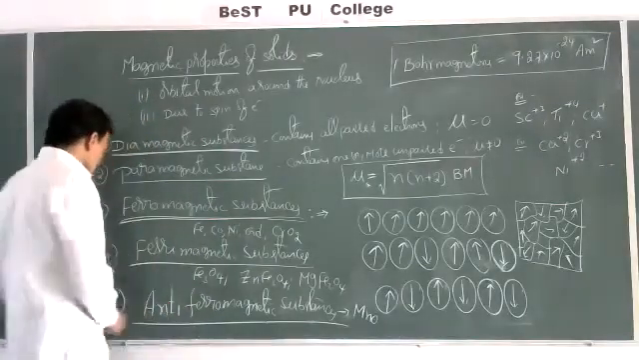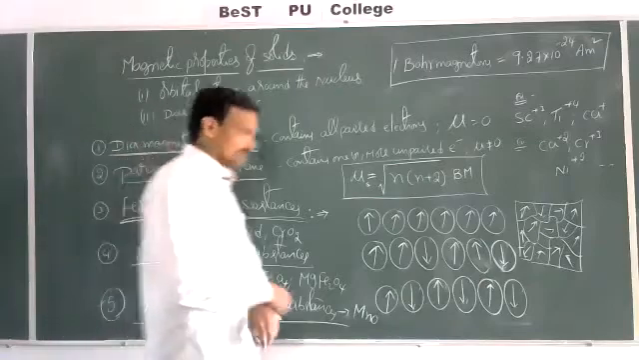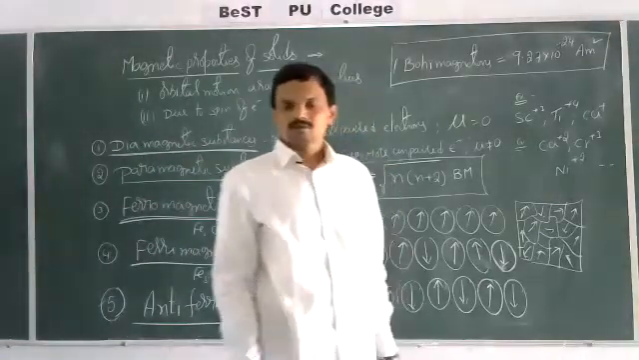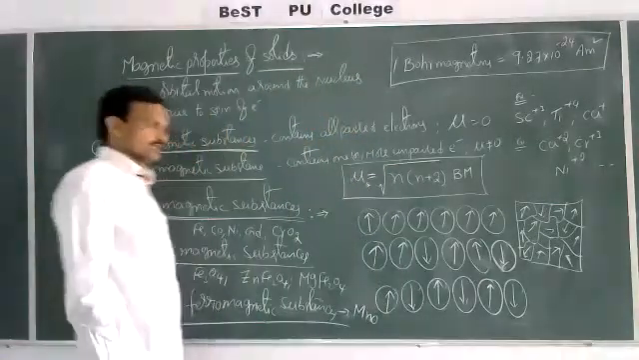Such substances are called antiferromagnetic substances. Okay, see one second.